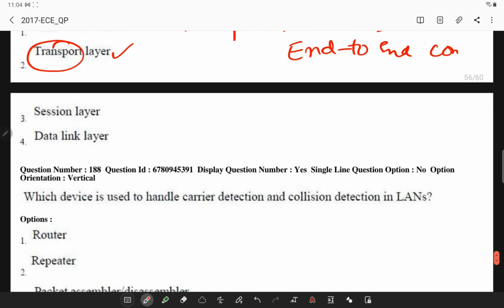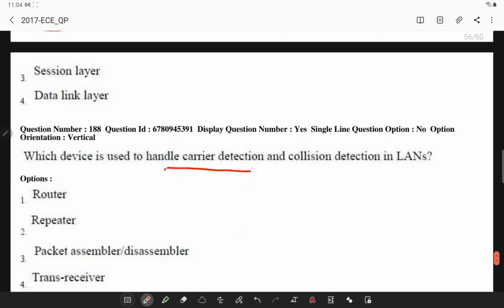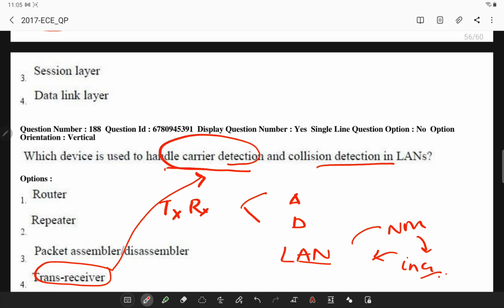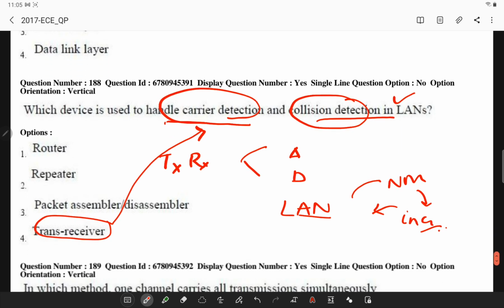Next, which device is used to handle carrier detection and collision in local area networks? In a network environment, a transceiver gets its name from both transmitter and receiver of signals, such as analog and digital. Technically, on a LAN, the transceiver is responsible for placing signals onto the network media and also detecting incoming signals traveling through the same cable. So here the transceiver handles carrier detection and collision detection in a local area network.